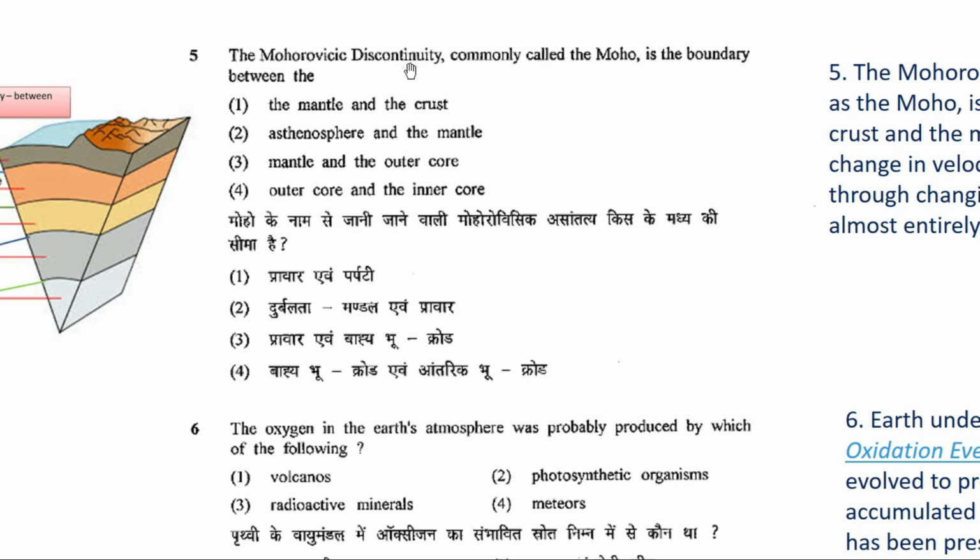Okay. Now we have to tell that this Mohorovicic discontinuity is between, first, option 1, your mantle and crust. Option 2, your asthenosphere and mantle.